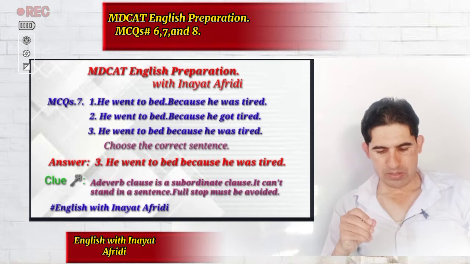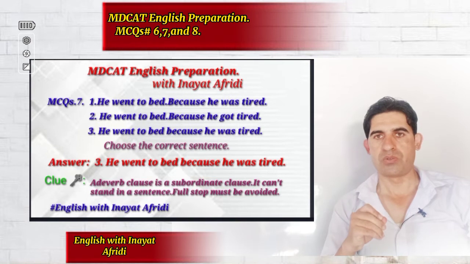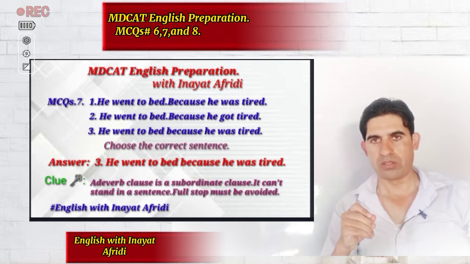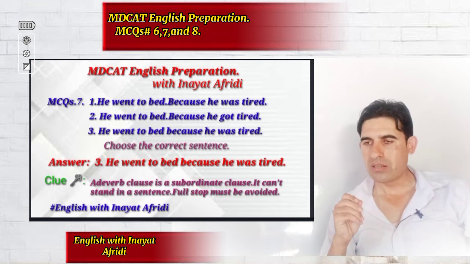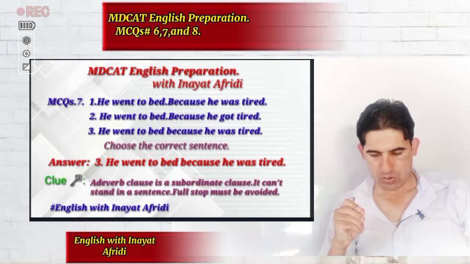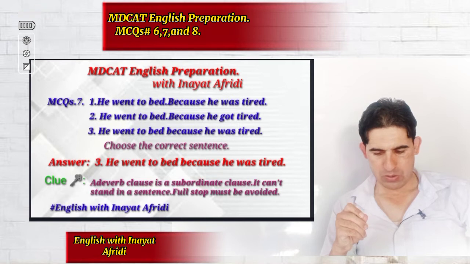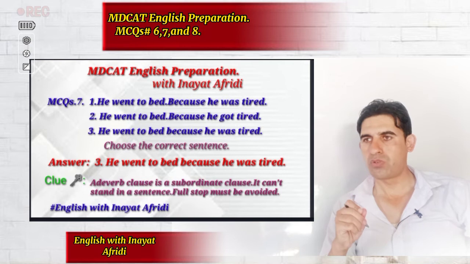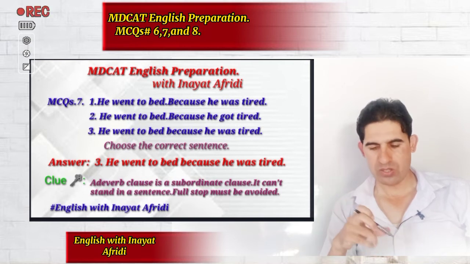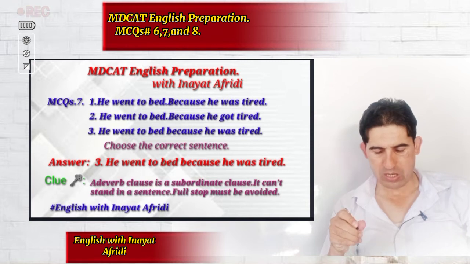Now moving to MCQ number 7, and let me read that out. MCQ number 7 has 3 sentences, out of which we need to pick the correct one. The first sentence is, he went to bed. Now the sentence ends with a full stop because he was tired. Number 2, he went to bed. Because he got tired. Again, we have the full stop before the subordinating conjunction because. Number 3, he went to bed because he was tired.